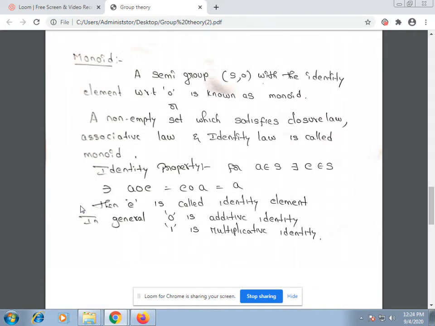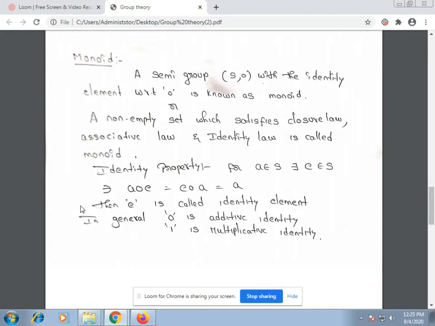Next, come to monoid. We already discussed what a semigroup is. A semigroup means a non-empty set which satisfies closure law and associative law. A semigroup along with identity is called a monoid. That means a semigroup with the identity element with respect to the binary operation circle is known as a monoid. Or a non-empty set which satisfies closure law, associative law, and identity law is called a monoid.